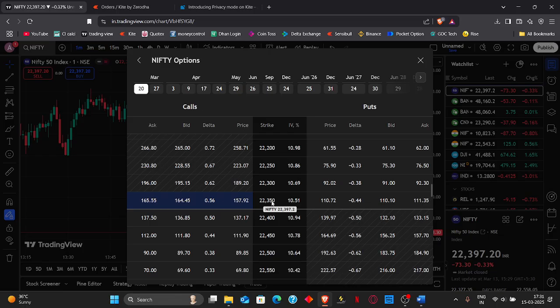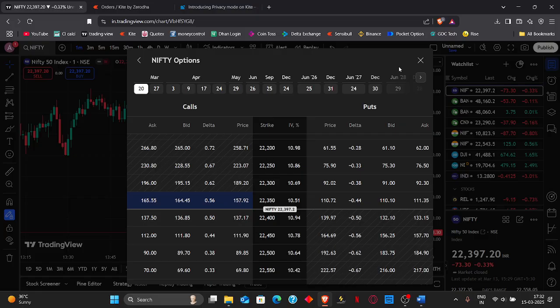Similarly, the nearest strike price to the current price, in this case 22,350, can be termed as the at the money strike price, which is the nearest strike price to the Nifty 50 current price. The at the money option is the same for put options as well. So for put options also, the ATM would be 22,350, but the in the money options for puts would be all the strike prices below the Nifty 50 current price.